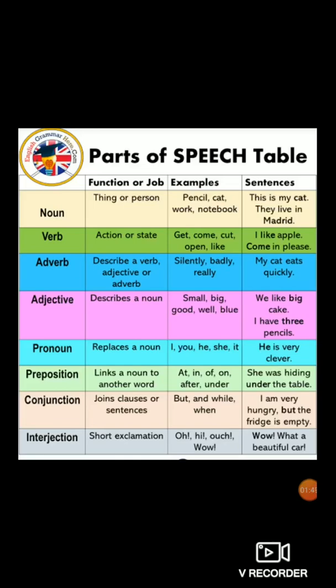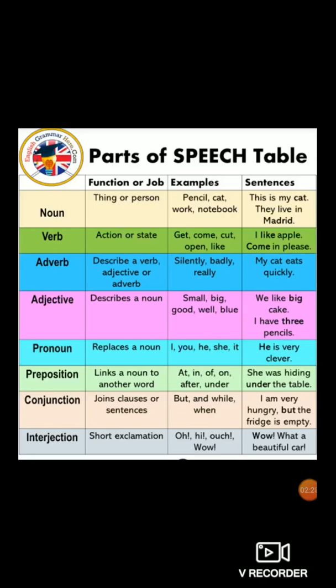Eats. Adjective. An adjective describes a noun. An adjective tells us more about a noun. For example, small, big, good, well, blue. These are examples of adjectives. Sentences are given. We like big cake. So like is a verb. Big is an adjective because cake is a noun, the name of a thing. And which cake do we like? Big cake. Big tells more about the noun.